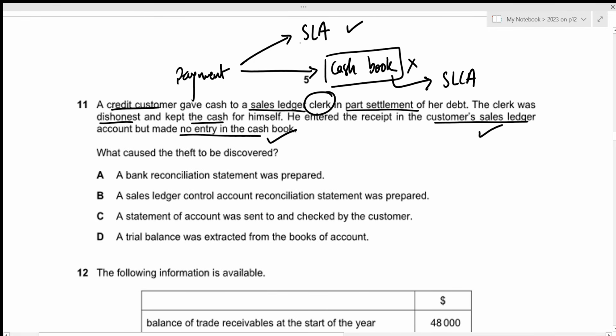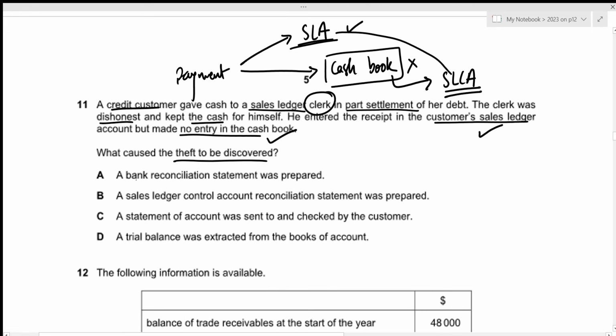And remember, the balance on the sales ledger account and the sales ledger control account should be the same, right? But if one entry has been recorded in the sales ledger account and the same entry has not been recorded in the sales ledger control account, that means that the balance on these two accounts will be different. And that would cause the theft to be discovered. So that's the answer we're looking for in this case.